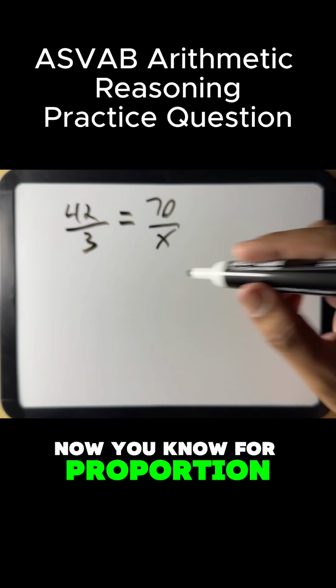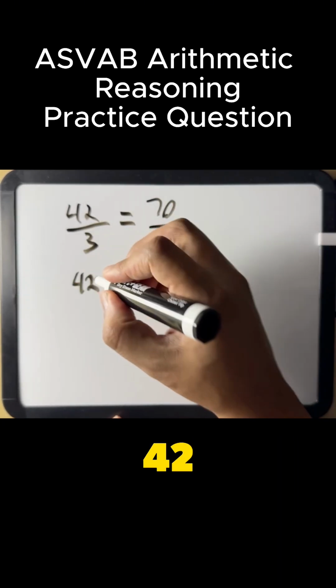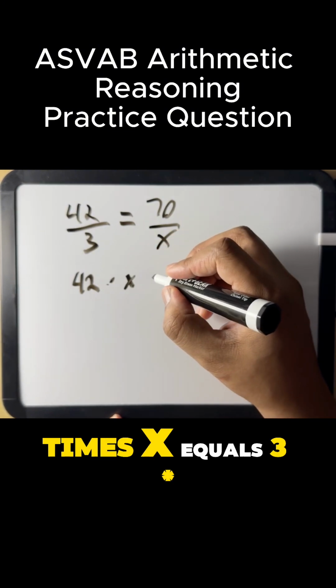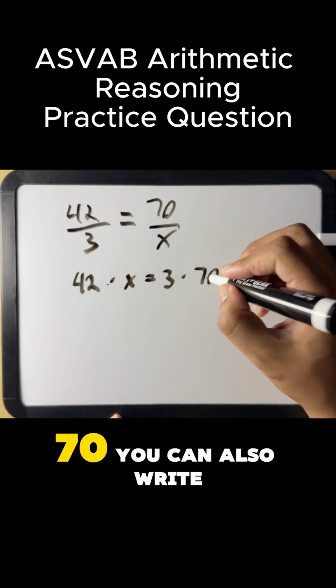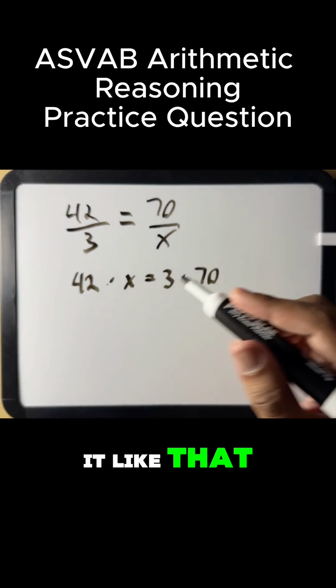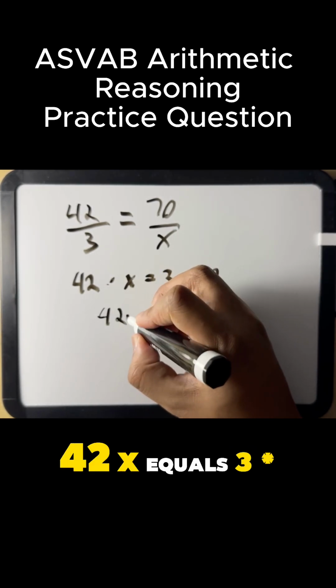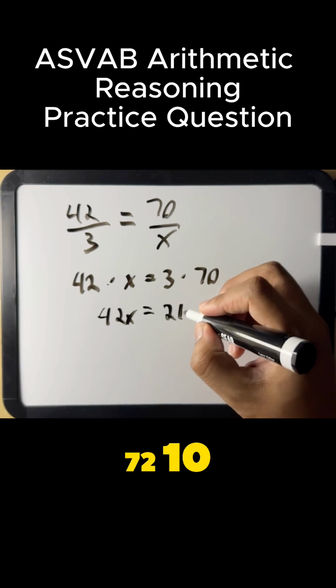Now, for proportion problems, we cross multiply. Here's how it would look. 42 times X equals 3 times 70. You can also write it like that if it makes it easier for you. 42 times X gives us 42X equals 3 times 70, 210.